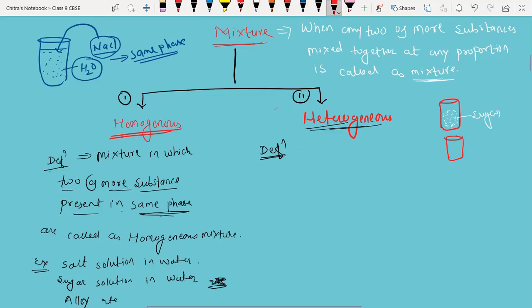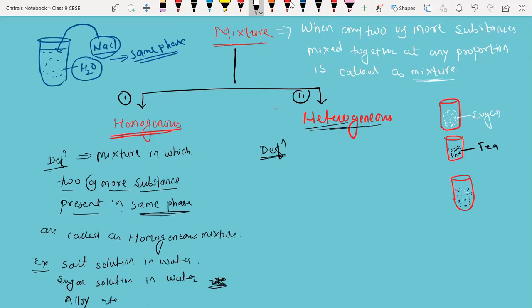You know tea, the brown-black colored powdery substance of the tea plant. When you mix sugar and tea together, you will identify the tea particles separately along with the sugar particles.